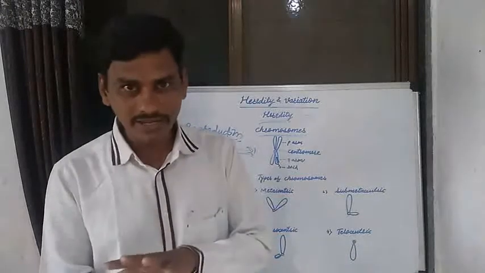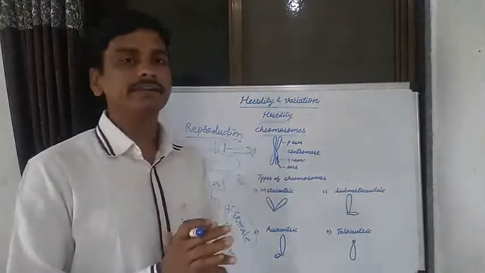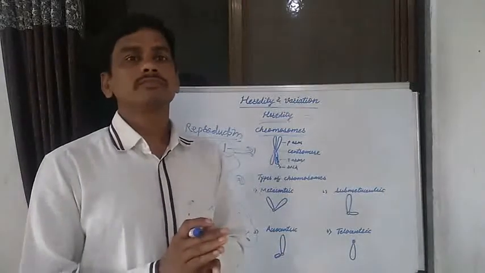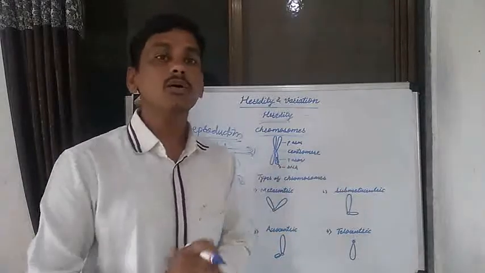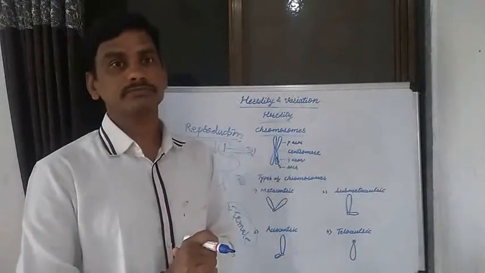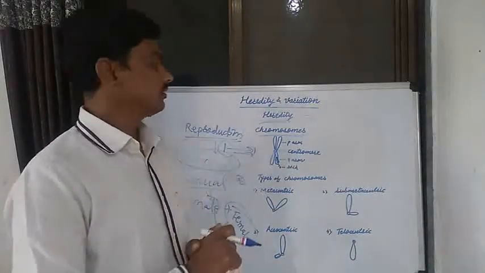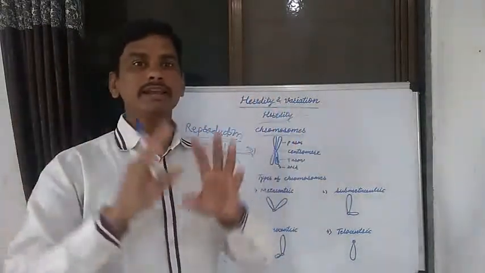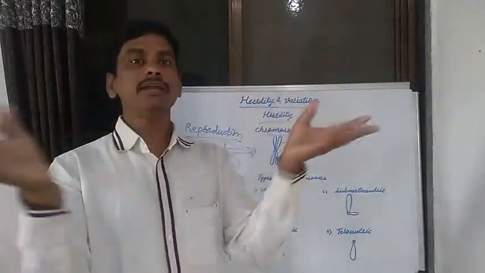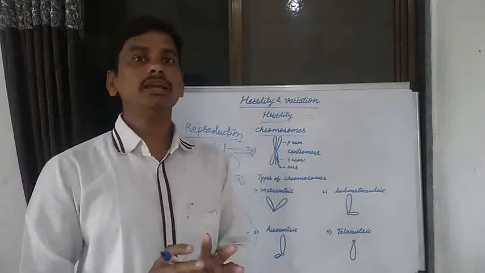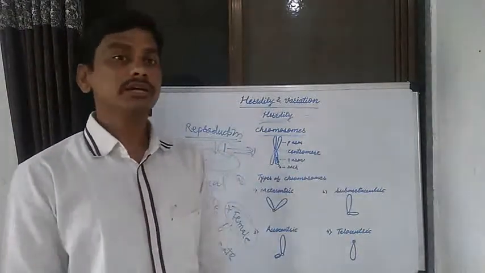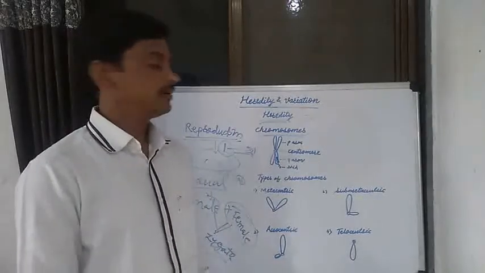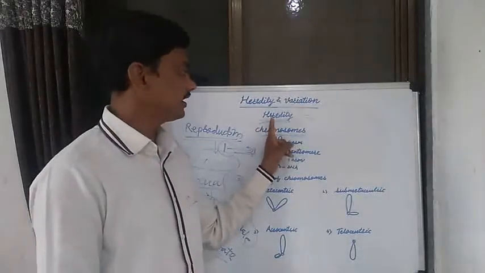That's why similarity, dissimilarity, and variations occur in species of different living organisms in an environment.